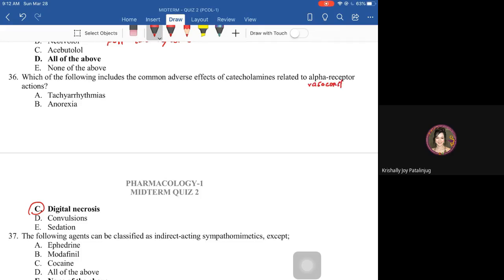Now, because of that vasoconstriction, naapektuhan yung mga blood vessels supplying blood to our digitals, no, sa ating fingers. Okay, that will cause a lesser blood supply sa kuko, causing digital necrosis.